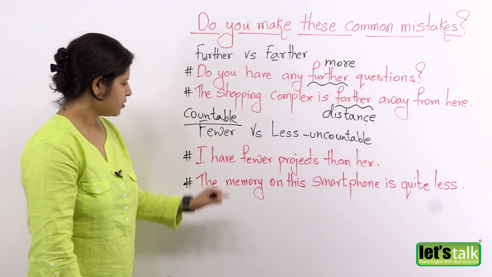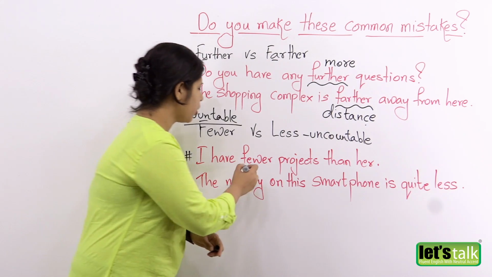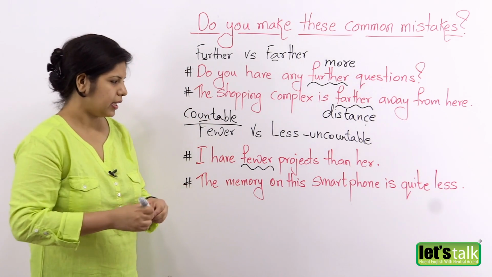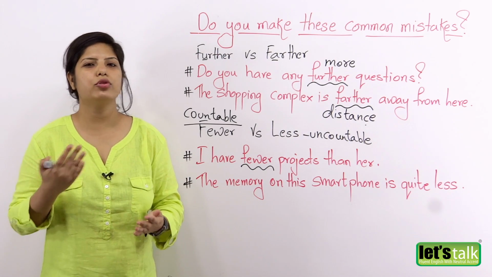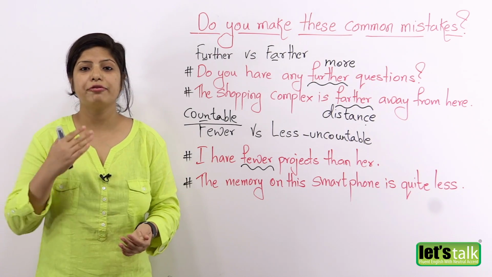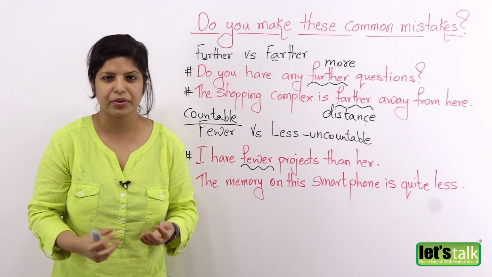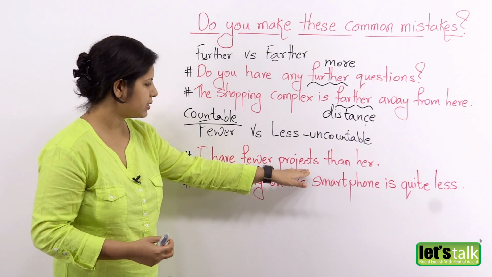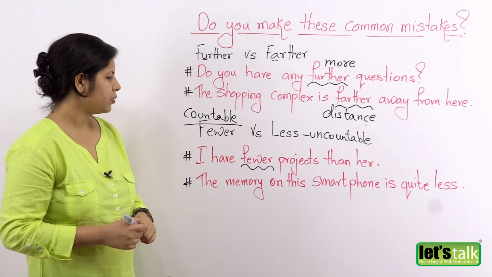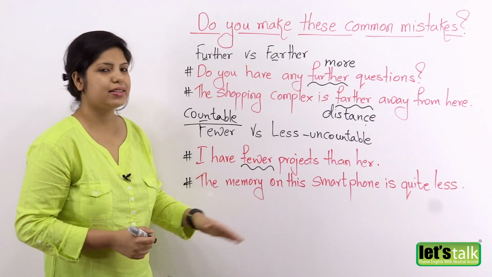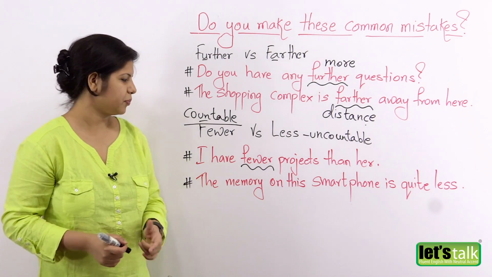All right. So let's look at the very first sentence. I have fewer projects than her. Now obviously projects, you can count projects, right? You can say I have 2 projects on hand or I have 5 projects to complete for the month. You can definitely always count them. So when you're talking about something like this, you will use the word fewer when you're comparing. You can't say something like I have less projects. I have fewer projects. That's the right word to use.